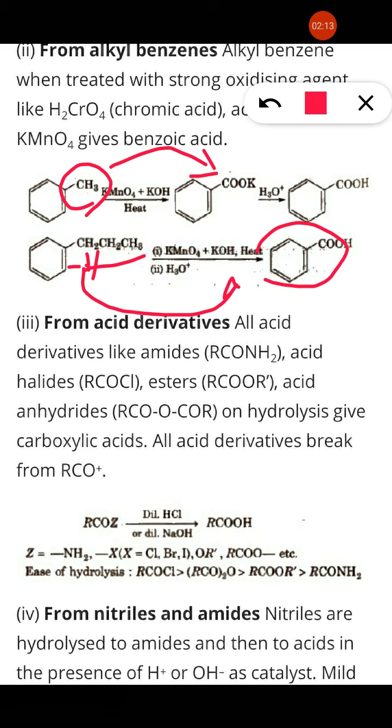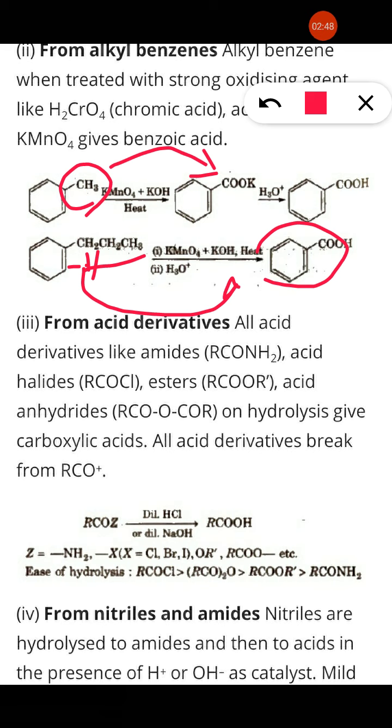Now from acid derivative, how is an acid derivative converted into carboxylic acid? An acid derivative is treated with dilute HCl or dilute NaOH to form carboxylic acid. The derivative RCOZ, where Z may be NH2, halogen, carboxylate RCOO minus, etc., or ester or acetic anhydride. Similarly, acyl halide is more easily changed into carboxylic acid.